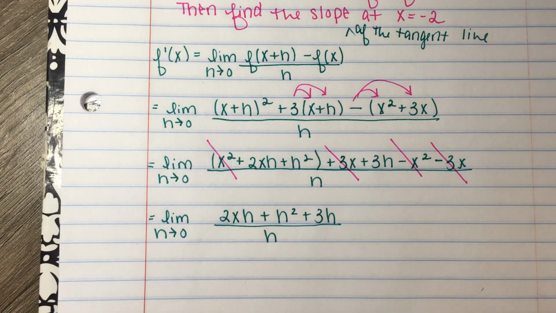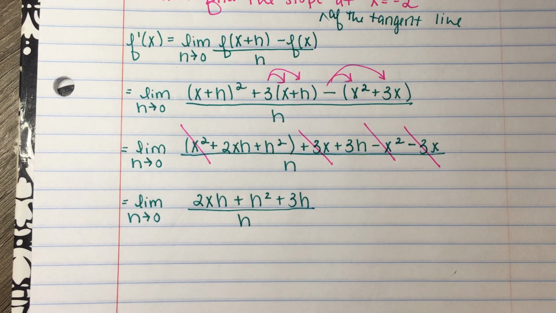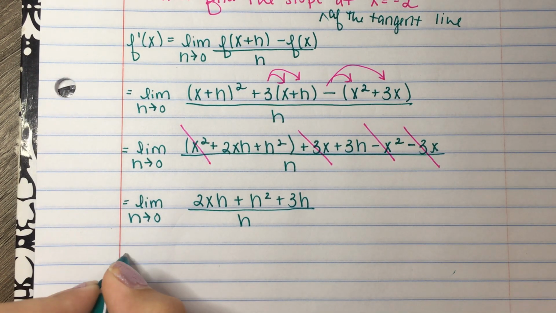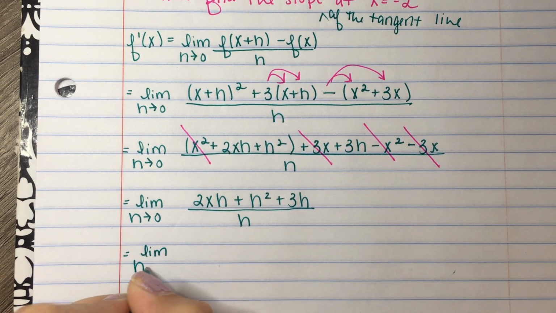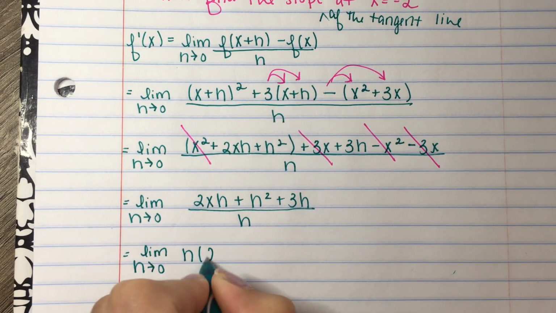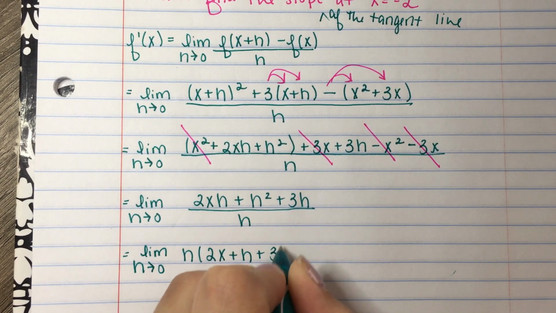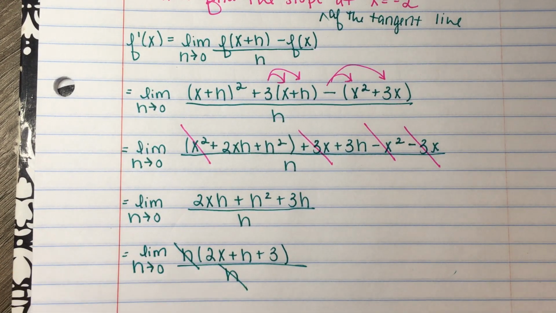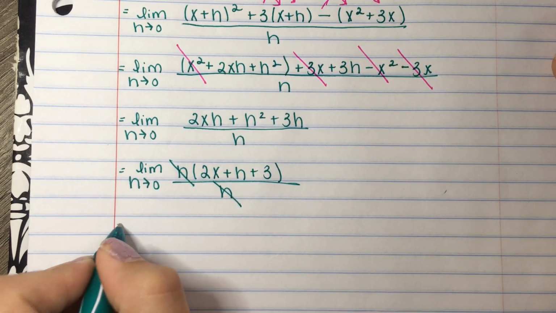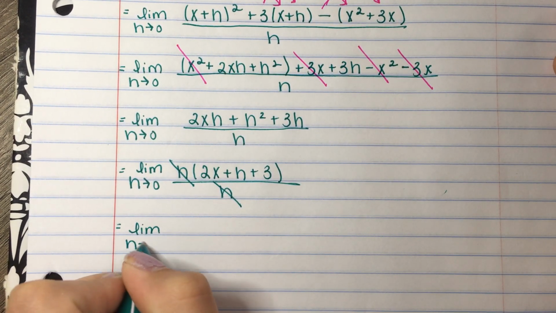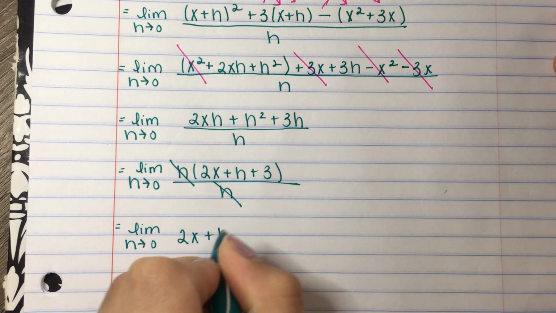Now, keeping in mind that we're evaluating a limit here. We're solving for a limit algebraically, and we can't solve for a limit algebraically using direct substitution if we're in indeterminate form. And when I plug in that 0, I get 0 over 0. We're in indeterminate form. So I'm going to use one of my strategies to simplify this, and that strategy was factoring. So I'm going to take out that h. I'm going to factor it on out. And we're going to have h times (2x plus h plus 3) all over h. And that's going to get rid of that 0 in the denominator, which is really what's causing that indeterminate form. And then fully simplified here, we have 2x plus h plus 3.